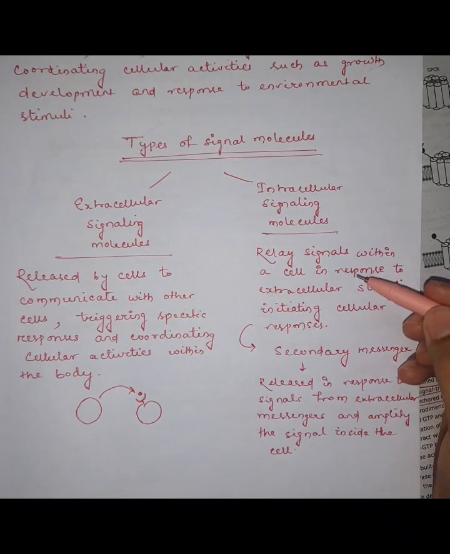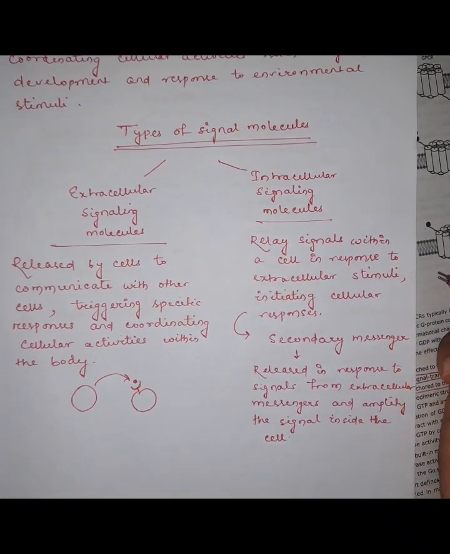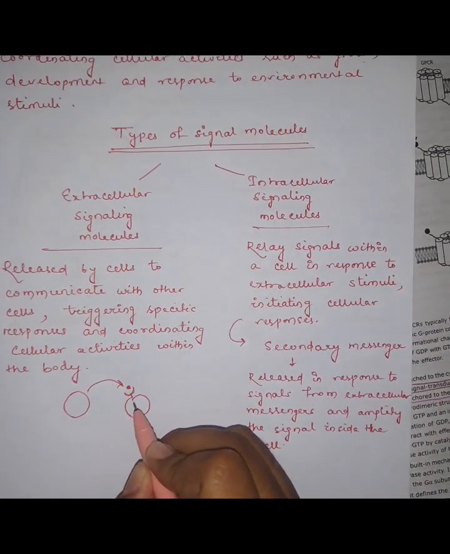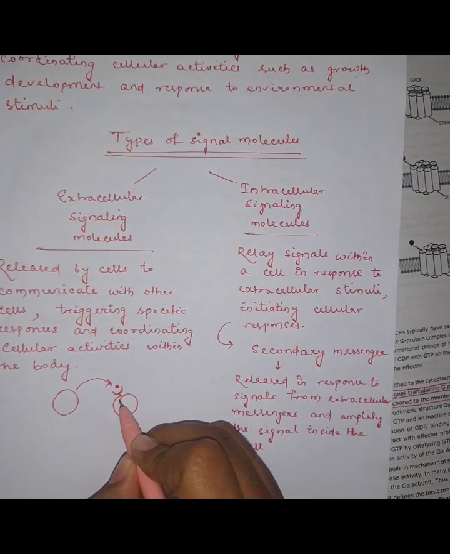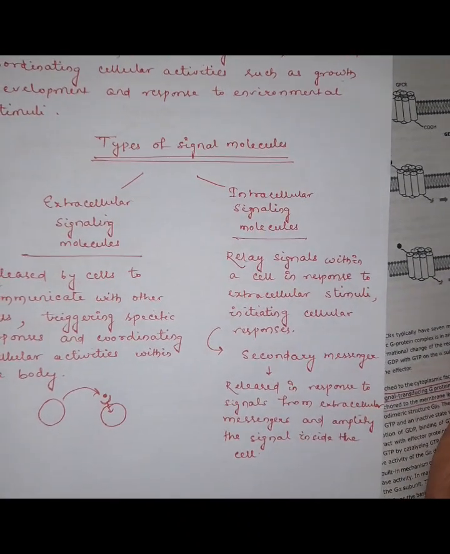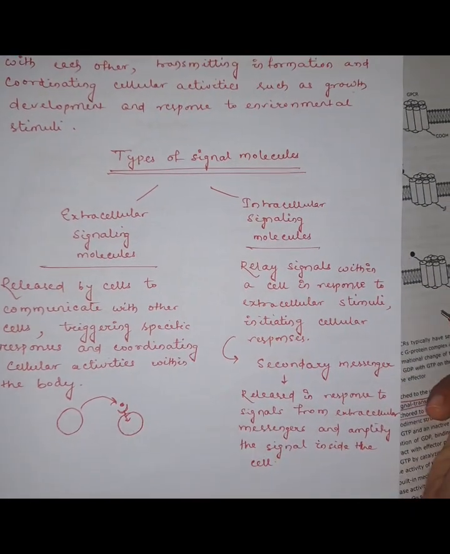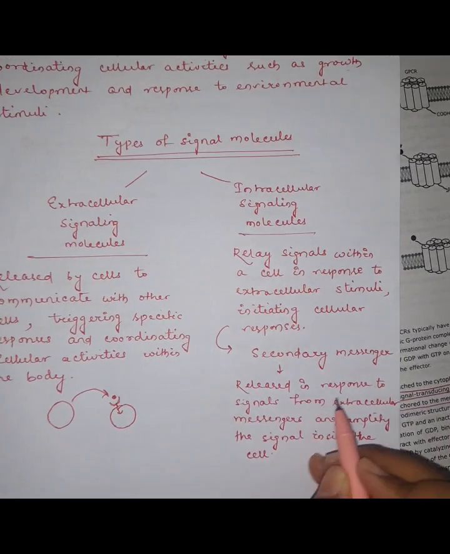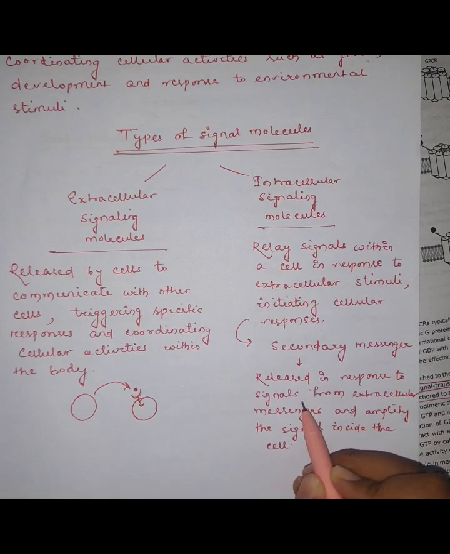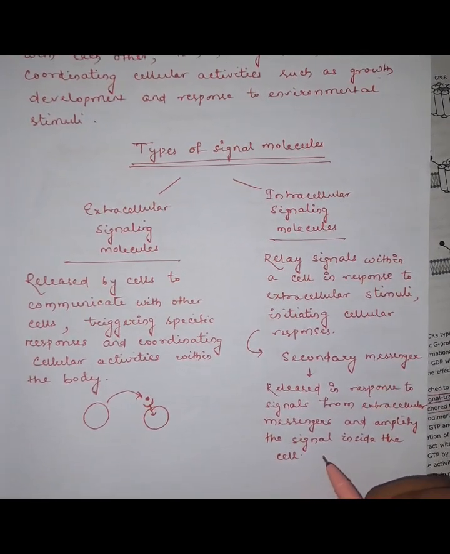Intracellular signaling molecules relay signals within a cell in response to extracellular stimuli, initiating a cellular response. When an extracellular signal is received by a cell, it activates intracellular signaling molecules. They relay the signals within the cell in response to these external stimuli, and these are generally called secondary messengers. They are released in response to signals from the extracellular messenger and amplify the signal inside the cell.